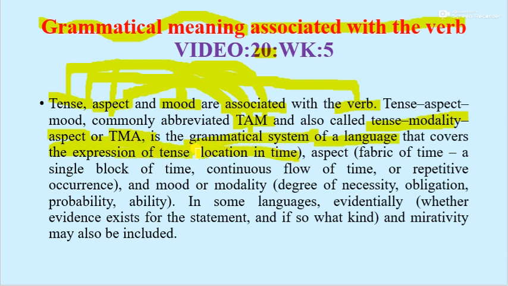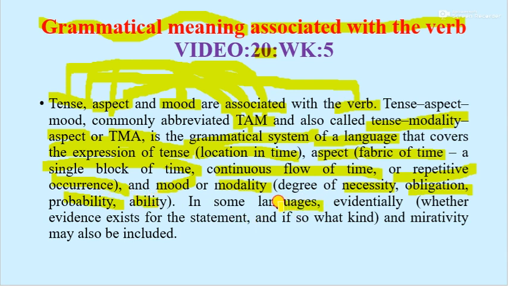location in time. Aspect means the fabric of time, a single block of time, a continuous flow of time, a repetitive occurrence. Mood or modality covers the degree of necessity, obligation, probability, and ability.